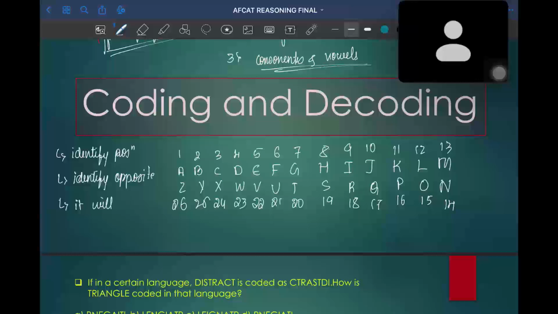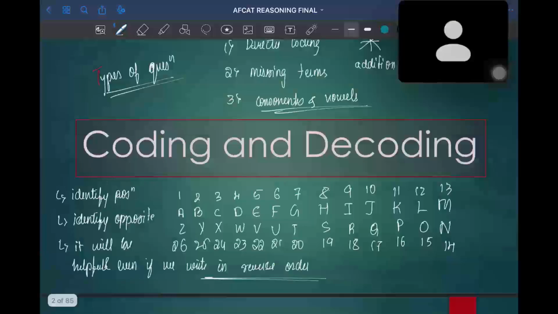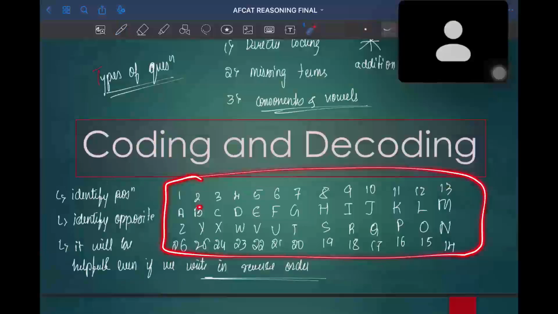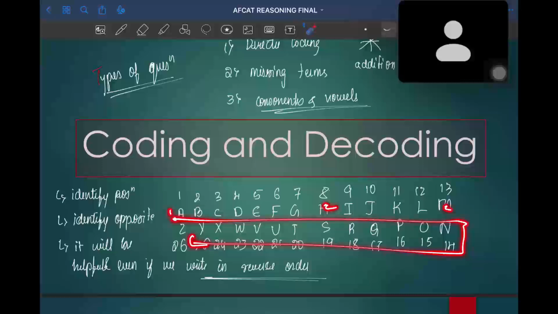Okay. I hope my voice is clear. And then to this part, what is the usefulness of writing A to Z in this order? Okay. I hope this is clear.